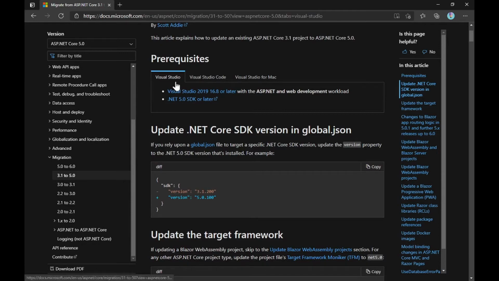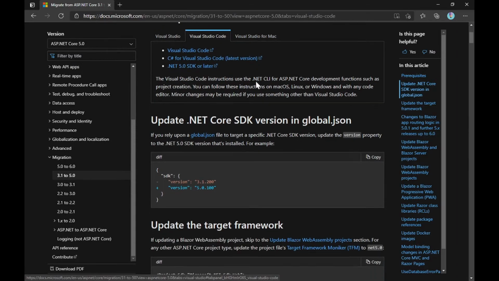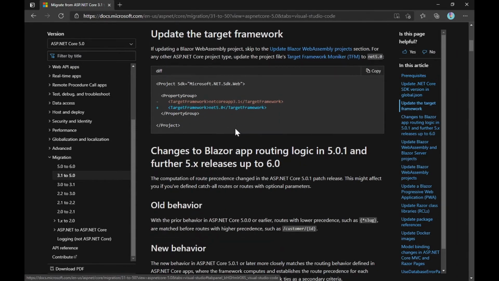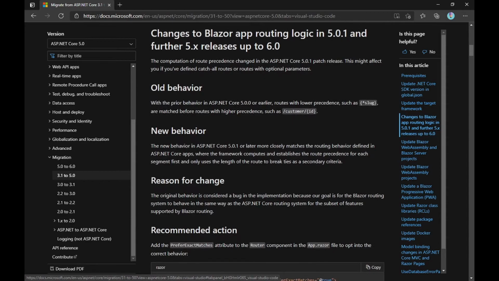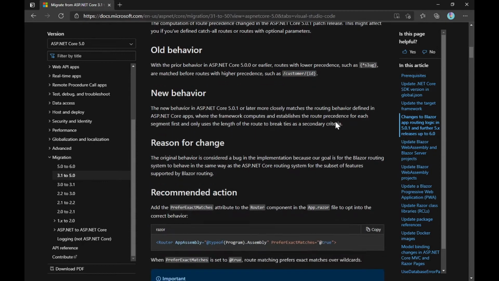Okay, now if you're using VS Code, you can click on VS Code, and all the code shown here will be for VS Code. For Visual Studio you can click on that, and for Mac you can click on here. Simple. Anyways, we have already covered this, and Blazor routing. Right now I'm not focused on Blazor because I do not use Blazor. For people who want to know, basically what they have done is the router of Blazor will now behave more closely like the ASP.NET Core router.